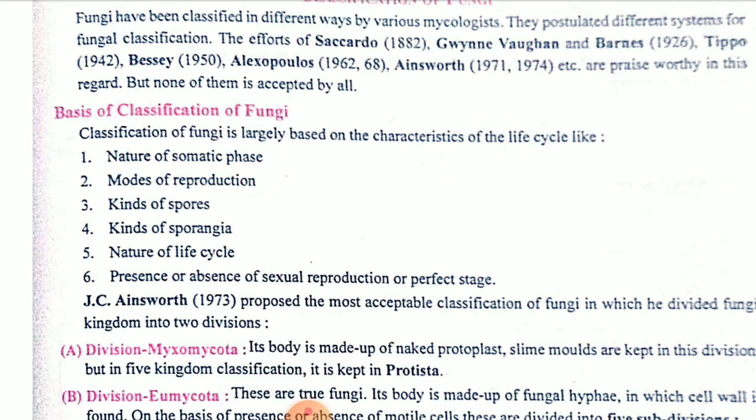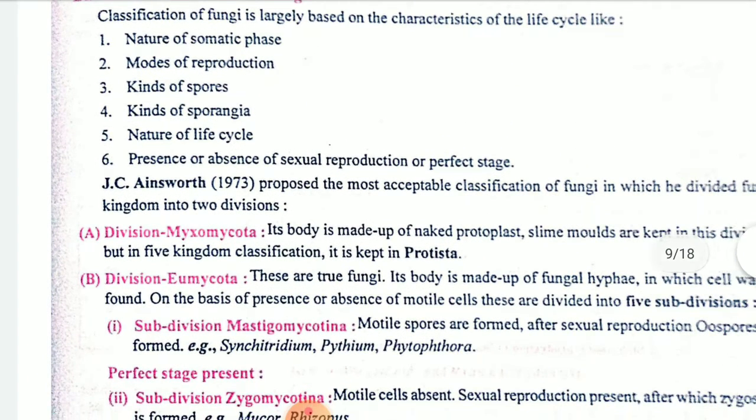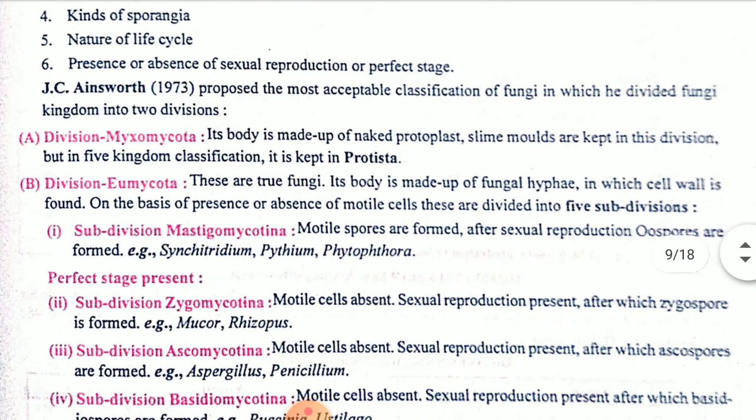Then kinds of spores, as we had studied, so many types of spores are there: oidia, conidiophore, zoospores, aplanospores. Then kind of sporangia, and nature of life cycle, whether the particular organism shows a diplohaplontic life cycle or only a haplontic life cycle, that we will see. Then presence and absence of sexual reproduction. If that organism has two different strains, then definitely it will go for sexual reproduction.